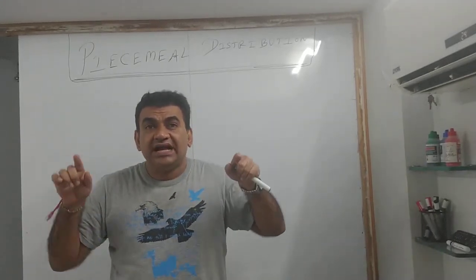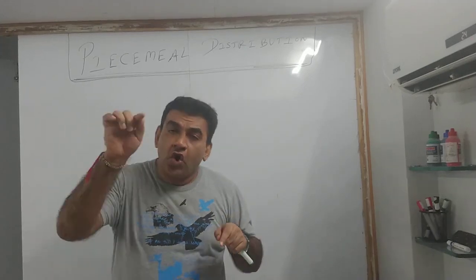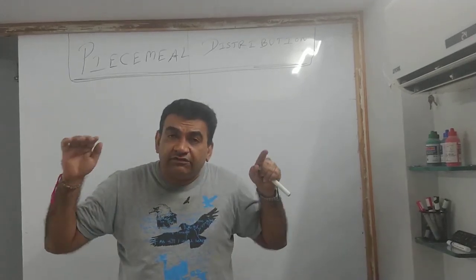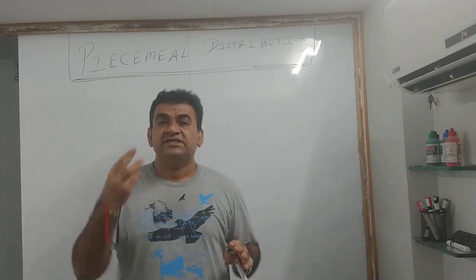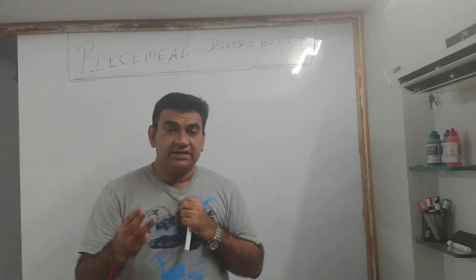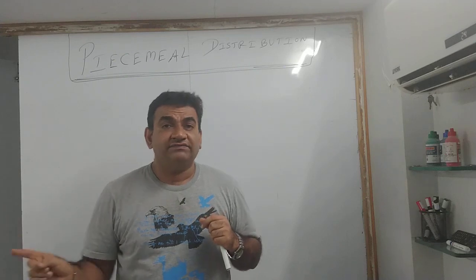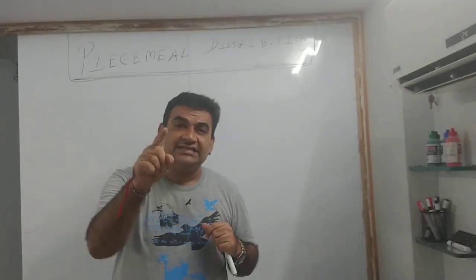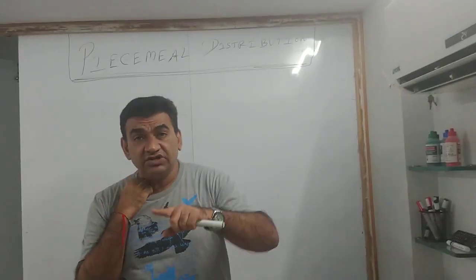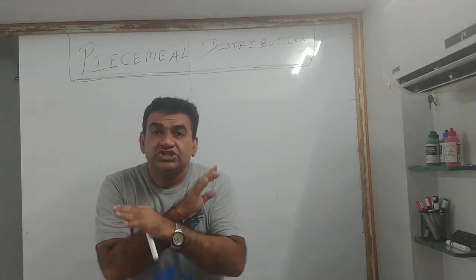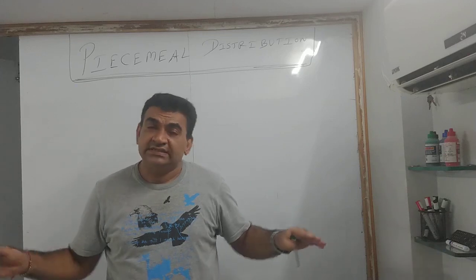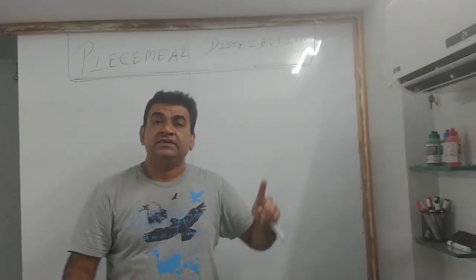Now dissolution comes into picture only when the partners decide that we want to close the business. Say for example, if there are 3 partners, if one partner wants to leave, that is not dissolution, that is retirement of partner. But if all the partners unanimously decide let's bring an end to the business, that is dissolution.